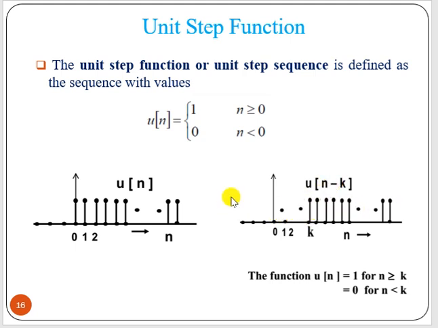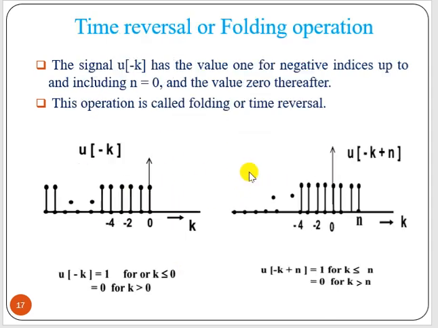If it is n plus k, it should start somewhere on the positive side, the advanced side. So the right hand side is called the delayed side and the left hand side is called the advanced side. Though it is a positive value 1, 2, 3, when we write in terms of n minus k with k positive, it is a delay. And here, though it is negative, minus 1, minus 2, minus 3, when we write it in n minus form it becomes n plus 1, plus 2, plus 3, so it is called advanced.